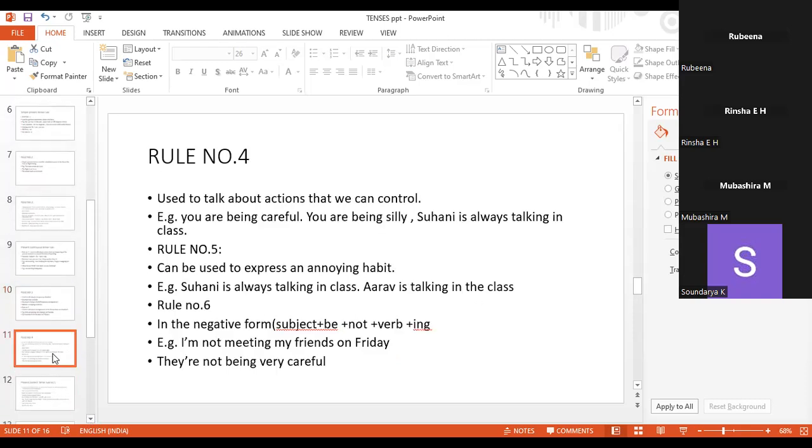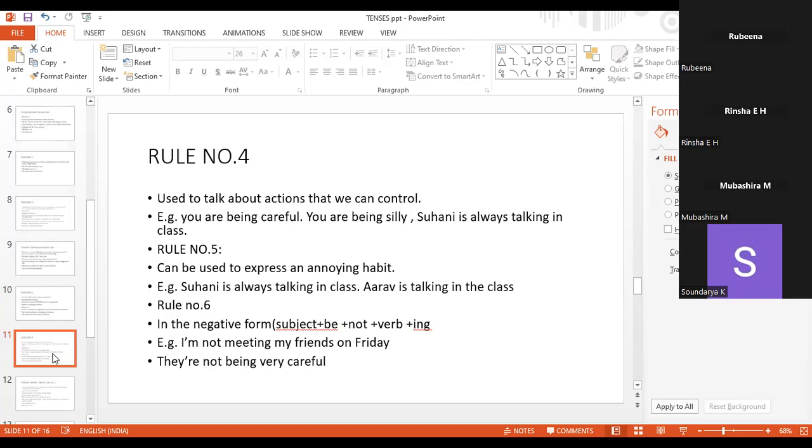Rule number 4: present continuous tense also talks about actions that we can control. For example, you are being careful. That means not very careful, but maybe that person is trying to control it. Okay, you are being silly. That person may not be silly, may not be foolish, but is trying to control it.